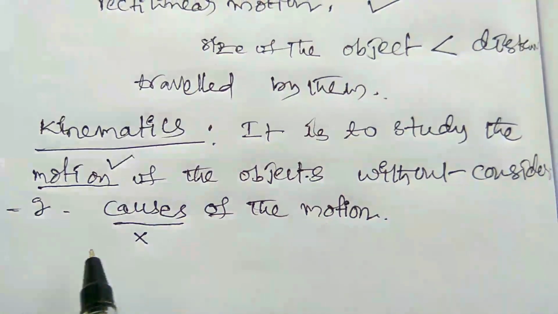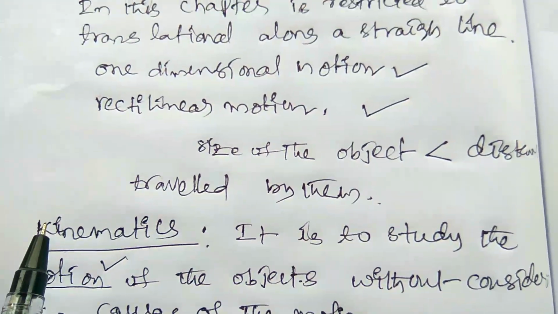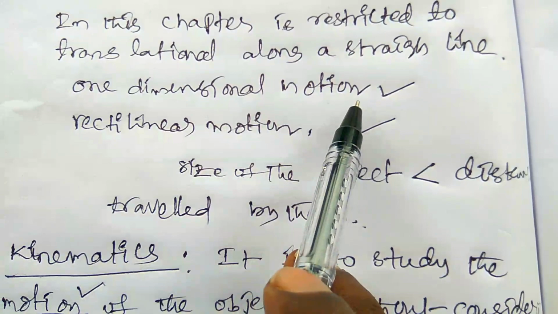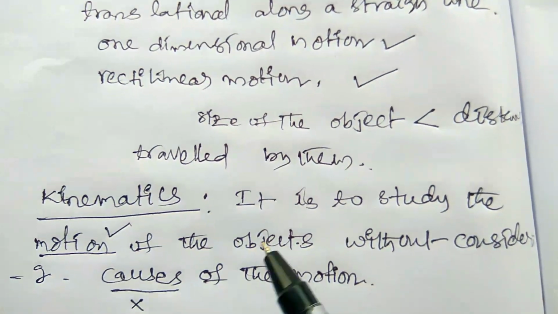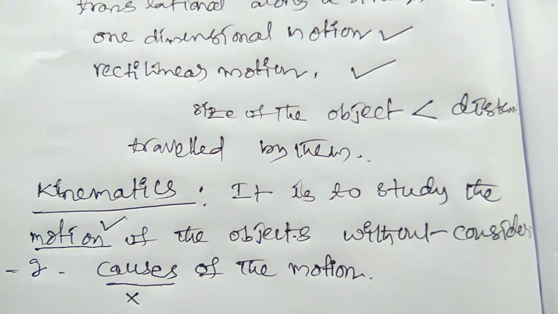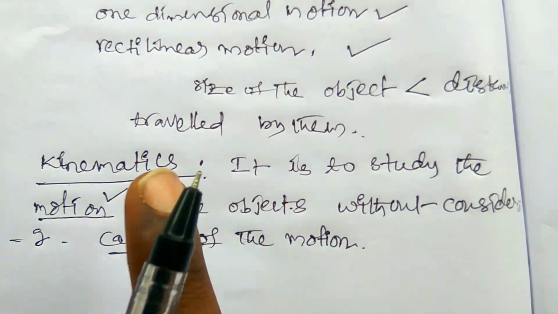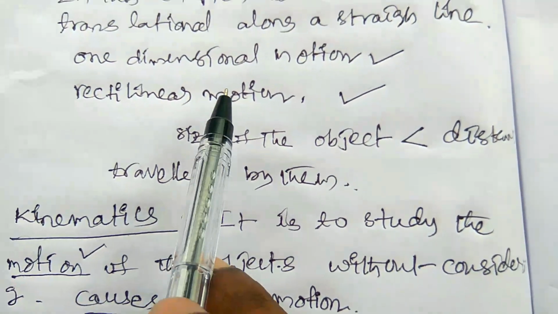So at first we are saying that the motion of objects is one-dimensional and rectilinear. Why they are one-dimensional and why they are rectilinear, these causes are excluded in kinematics. We just have to learn about only the motion.